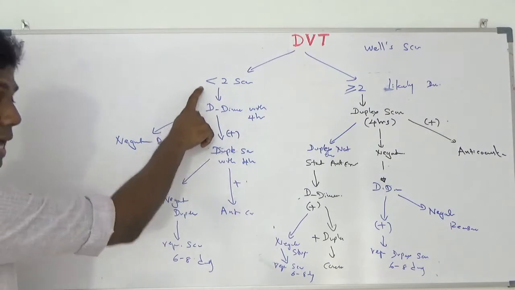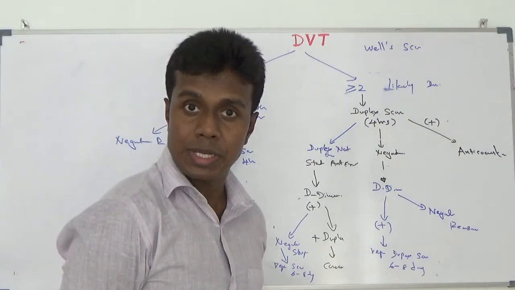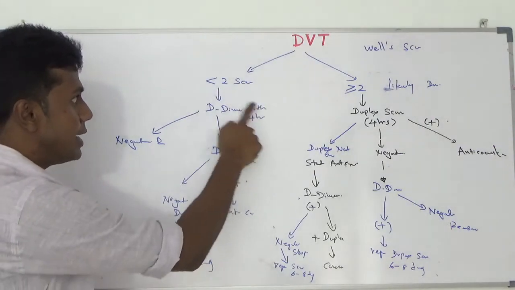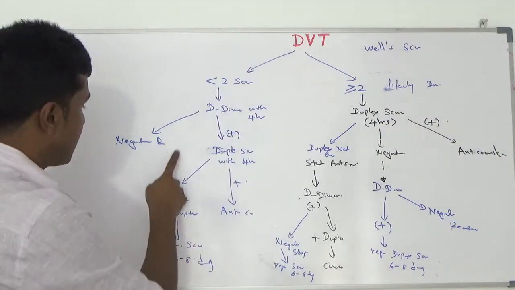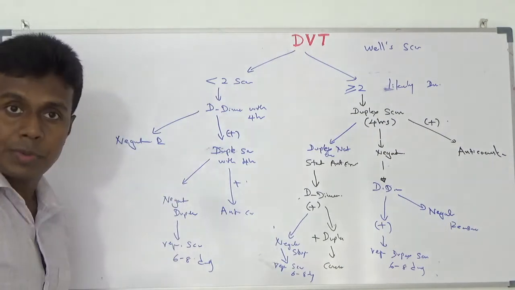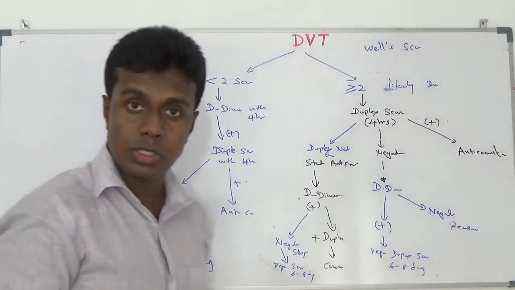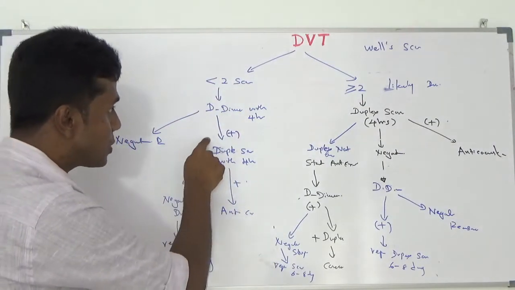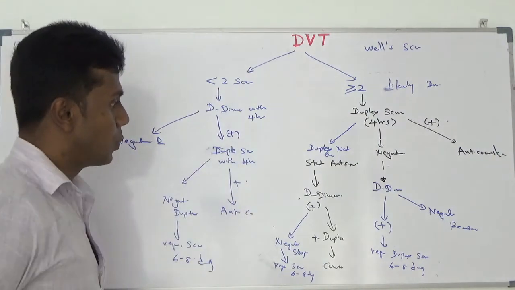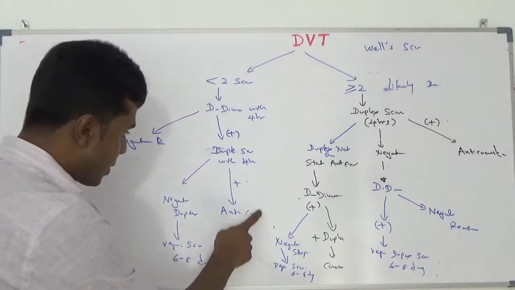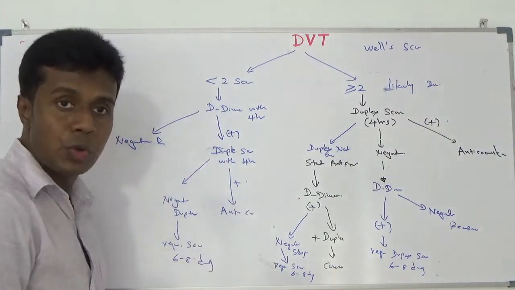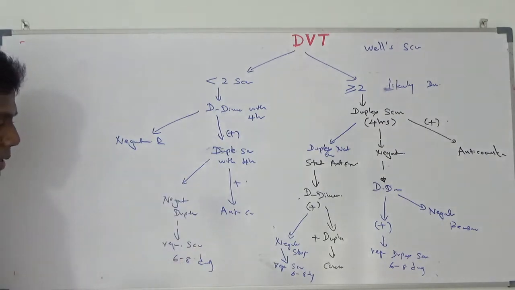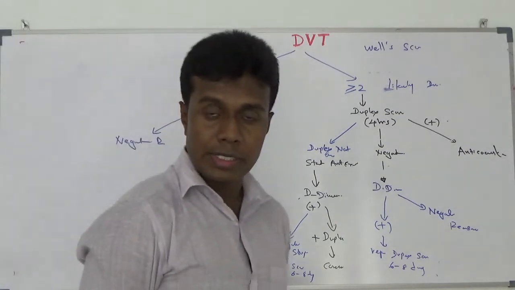If the Wells score is less than 2, that means 1 or less, and you are still suspecting DVT, you have to do D-dimer within 4 hours. If D-dimer is negative, reassure the patient; an alternative diagnosis is likely and you have to find what the diagnosis is. If D-dimer is positive, do a duplex scan within 4 hours. If duplex is positive, anticoagulate your patient. If duplex is negative, repeat the scan in 4 to 8 days time.